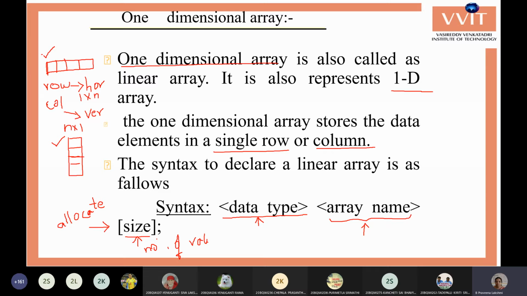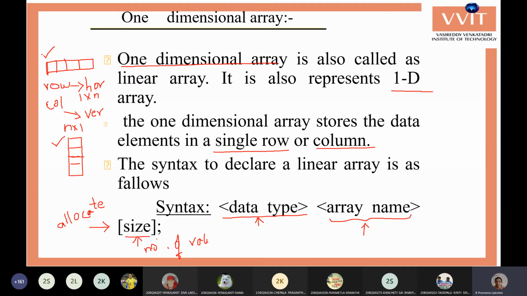So if an array is declared with a particular size, the operating system allocates that much space to our array at the start of the program, so that we can store the elements in that memory space.